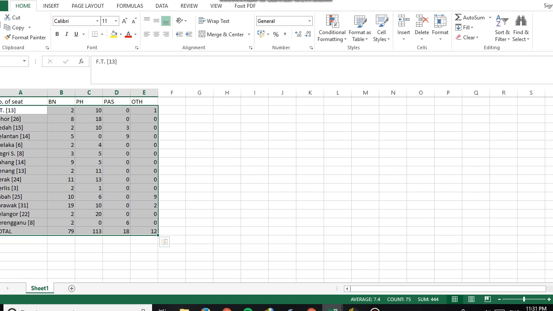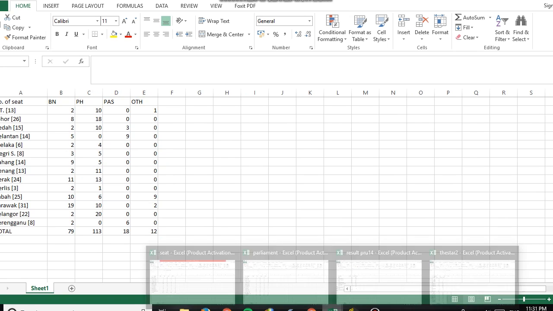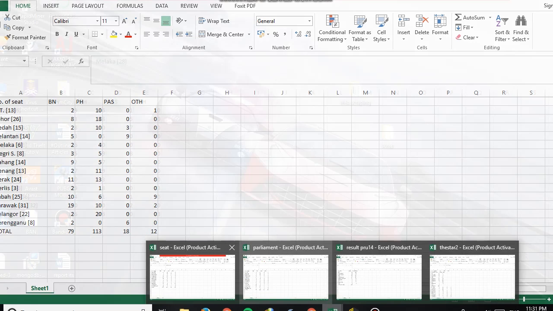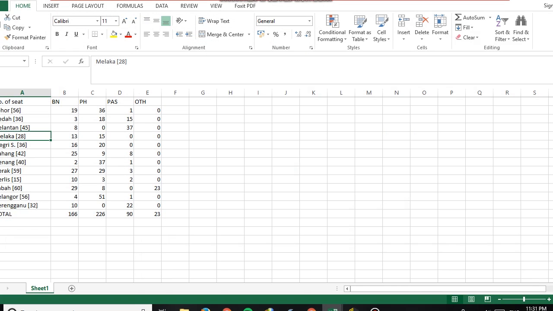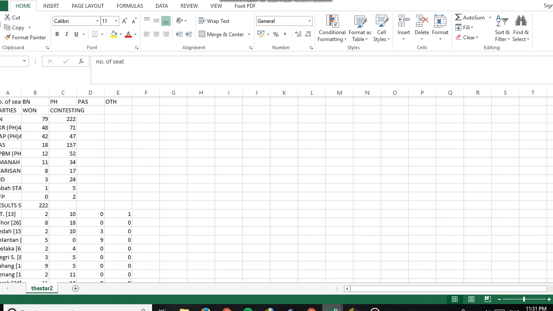We use RapidMiner to open these three files after we separated them. From RapidMiner, we can analyze the data from the Excel.